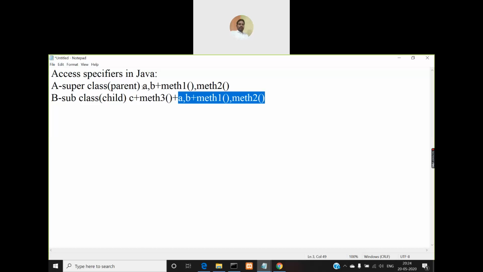What are the members of superclass? A, B and method 1 and method 2. So they also will be members of class B. So this feature is called inheritance. One class acquiring the members of another class.